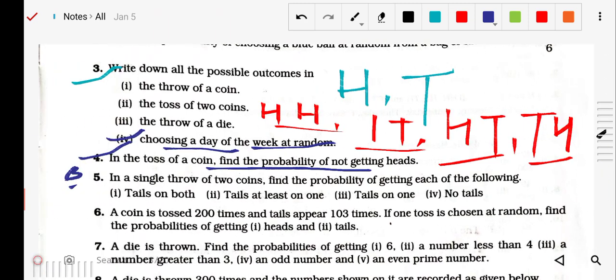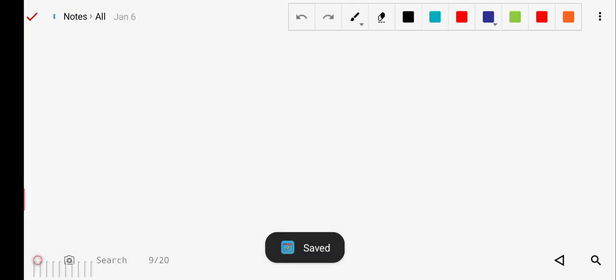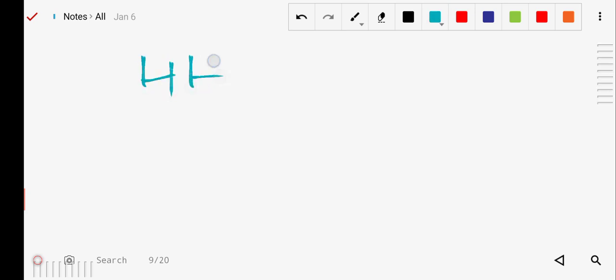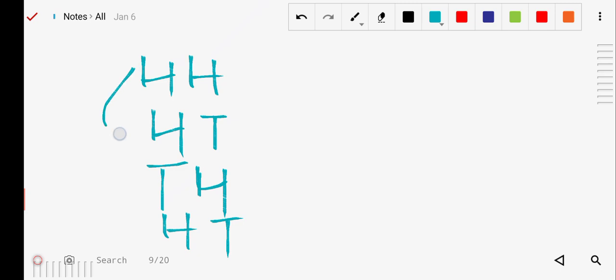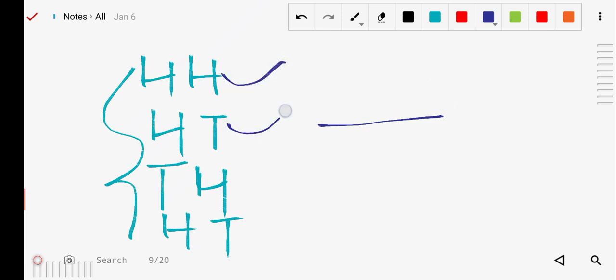Next, question number 5. In a single throw of two coins, find the probability of getting each of the following. In question number 5 they are throwing two coins. As we know, when we throw two coins, the possibilities are head and head, head and tail, tail and head, and tail and tail. These are the four possible outcomes. So our total is 1, 2, 3, and 4.